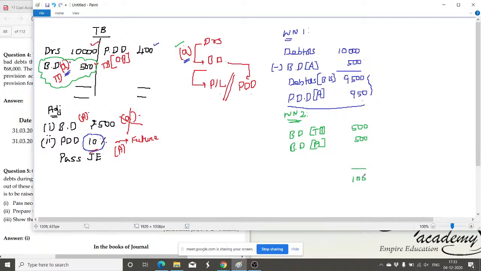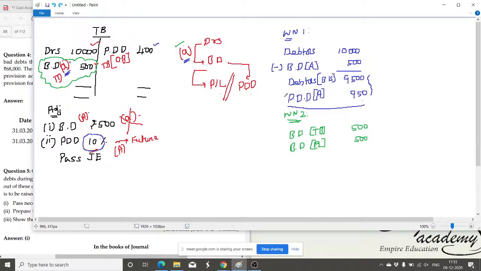It means after the 400 rupees, what happened? A 600 rupees shortage is there. Still there is a shortage, which means only to the extent of the amount available in PDD can be adjusted. Here we have only 400 rupees and the shortage is 600. That can be directly debited to the P&L account. Is it clear? This is the simple logic that you can keep in your mind.